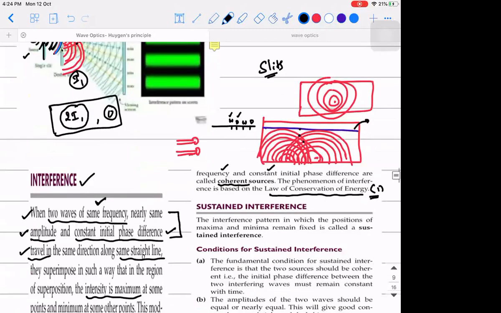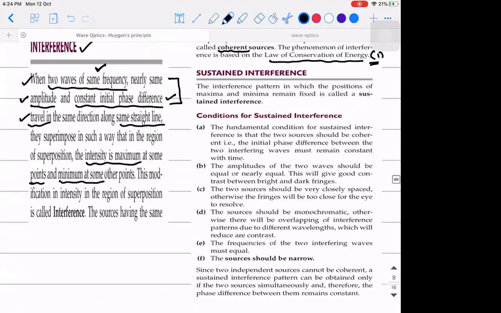That is why there is another way of defining it. This modification in intensity in the region of superposition is called interference. If somebody asks you what is the definition of interference, what exactly is happening? The thing that you are able to observe is the modification of intensity in the region of superposition. Some books refer to it as redistribution of intensity. Both are the same. Clear, guys?